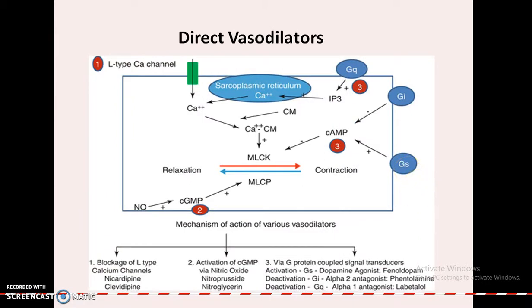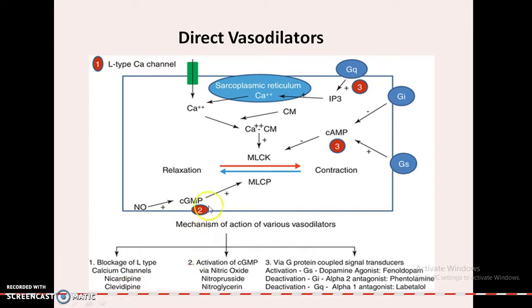Next, coming to direct vasodilators. Vasodilators have direct actions on the blood vessels. For example, if we block calcium at the L-type calcium channels, nicardipine and clevidipine are some of the examples.